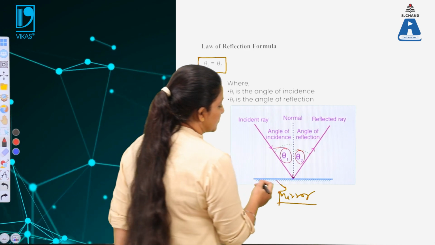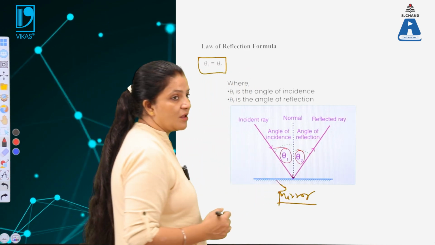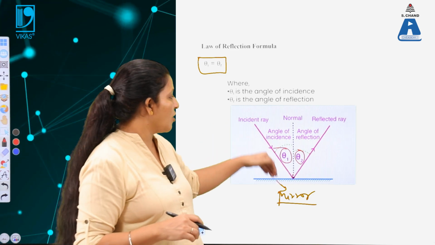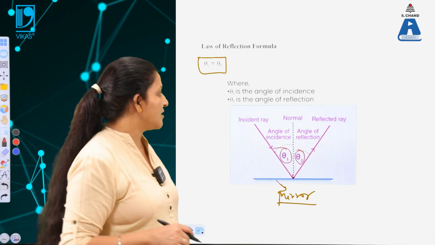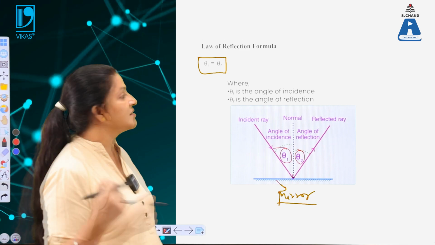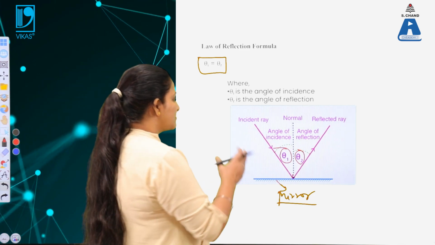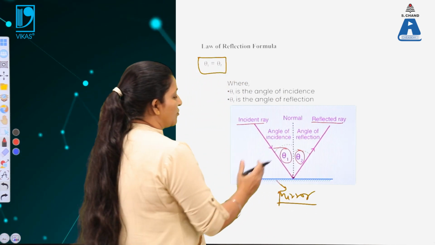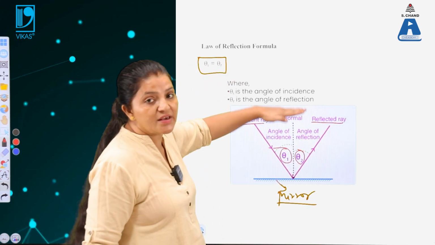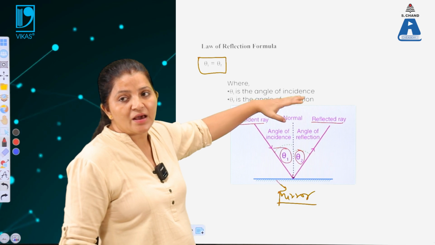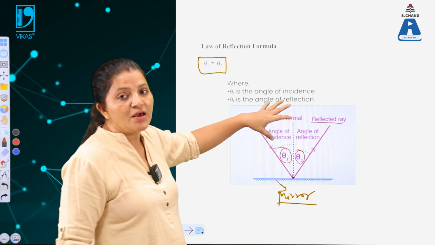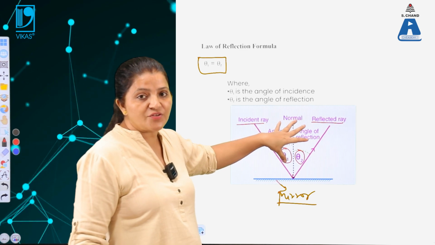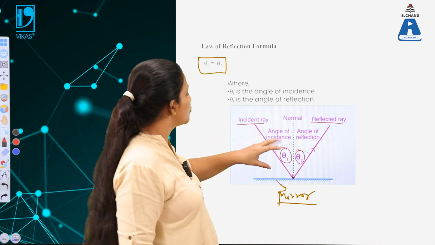That means when the surface of the mirror is polished, the whole of the light gets reflected back, and no portion of the light gets transmitted. So in this case, this is the incident ray and that is the reflected ray with respect to the normal. All these components lie in one plane, and we are able to see the proper image of the object. So that can be understood in this case.